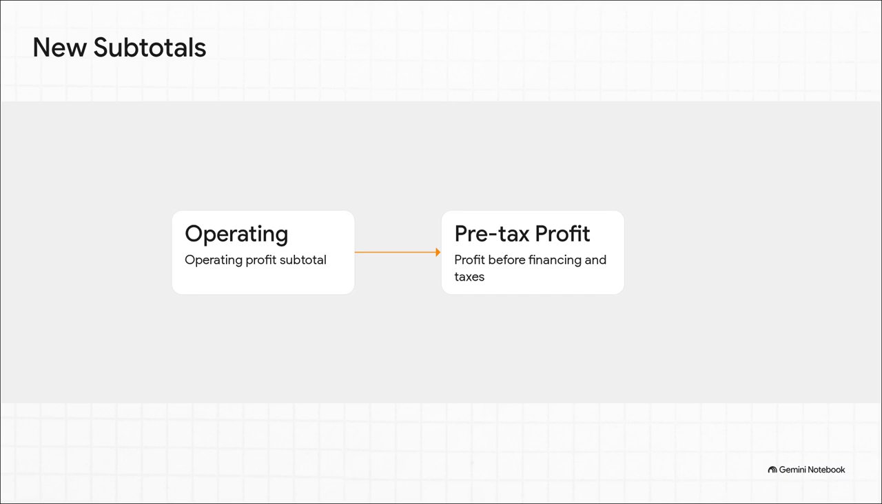Here we go, the two new mandatory defined subtotals that entities now have to present. Number 1, operating profit. Number 2, profit before financing and income taxes. Why does this matter so much? Well, you know how historically companies had a lot of leeway in structuring their P&L statements. It made comparing the actual operating performance of two companies a total nightmare for investors. By legally mandating these specific subtotals, IFRS 18 forces a standardized, crystal-clear view of a company's pure operations.